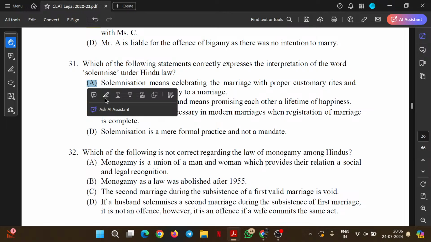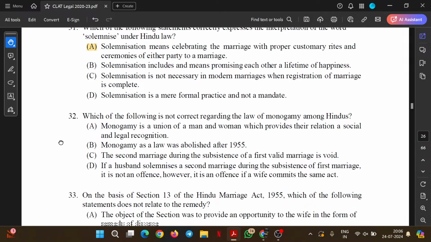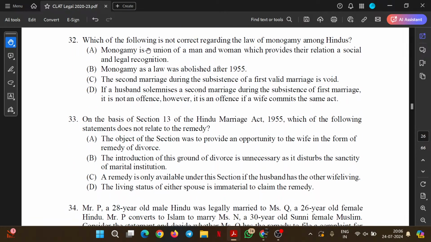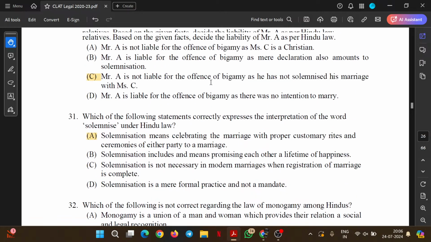So we'll choose option A as the most appropriate option and we'll move ahead. Which of the following is not correct regarding the law of monogamy among Hindus? Monogamy is a union of man and woman which provides the relation a social and legal recognition. Fair. Monogamy as law was abolished after 55.